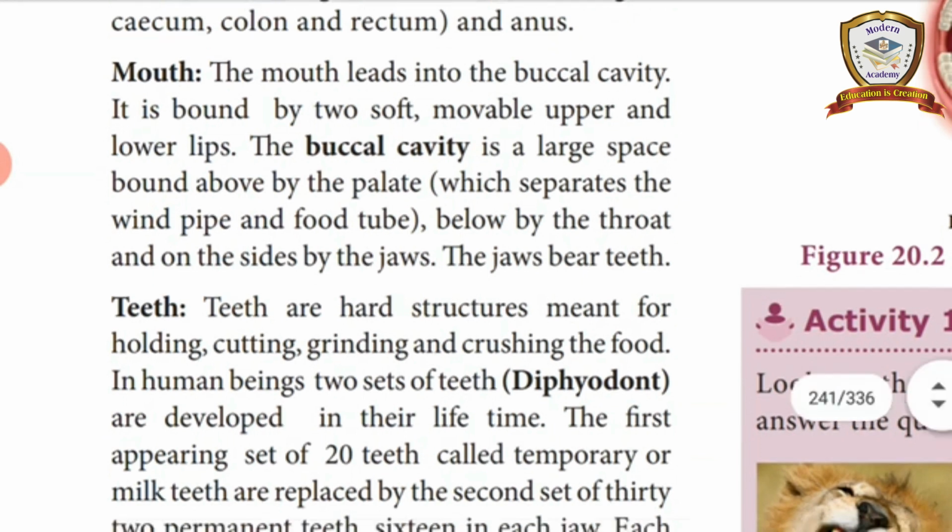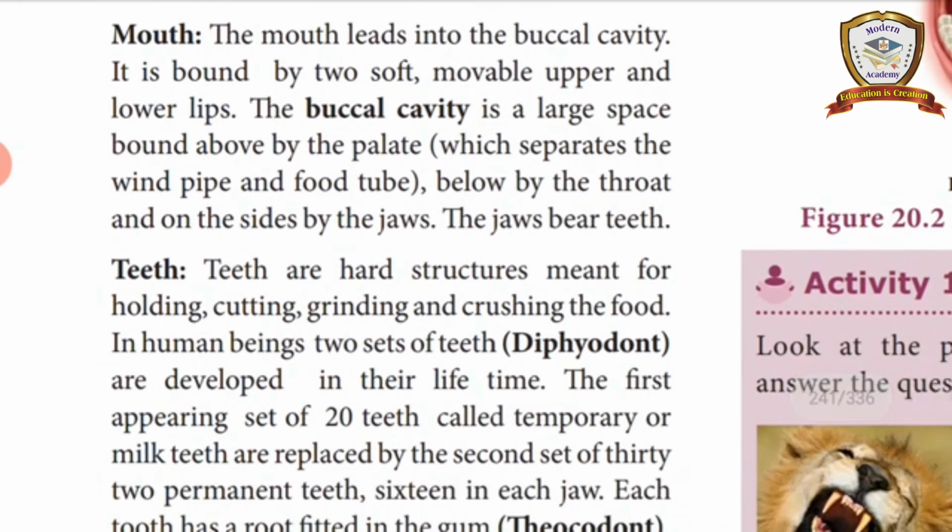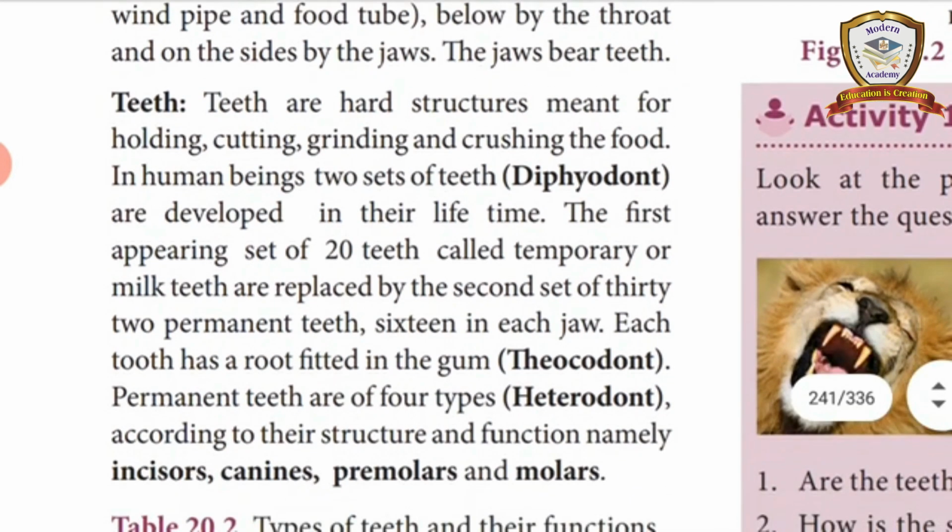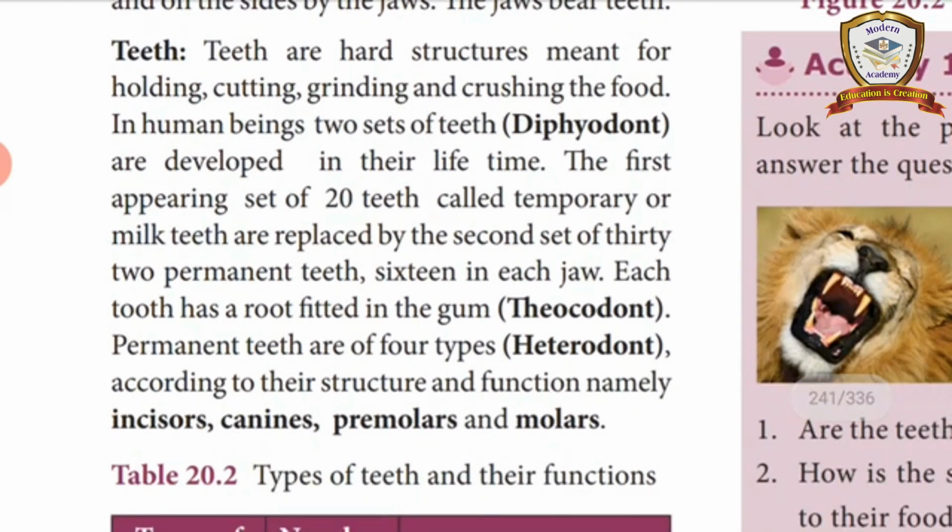So next, inside that buccal cavity, what parts are there? Teeth, tongue, salivary gland are present. The teeth, what is the type of teeth? Diphyodont, thecodont, heterodont. What is diphyodont? Two sets of teeth are present in the human body.